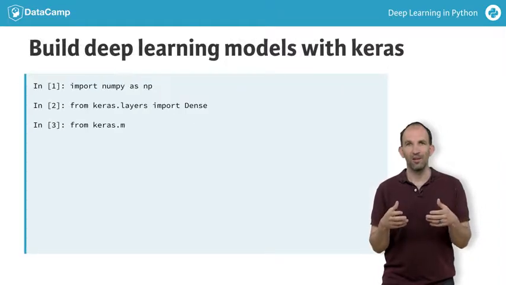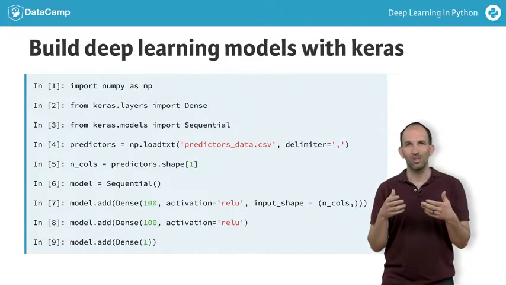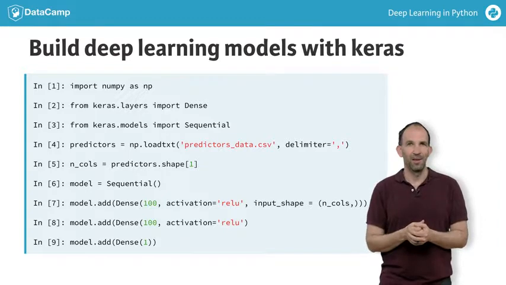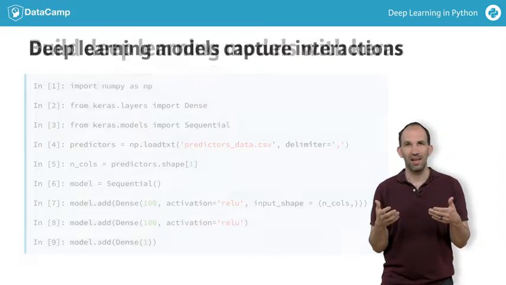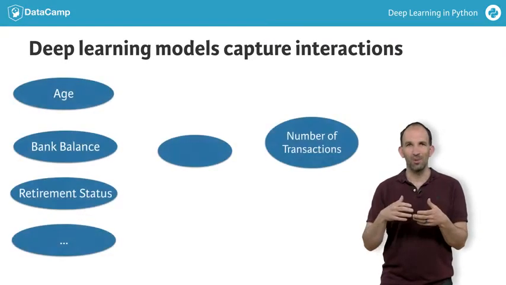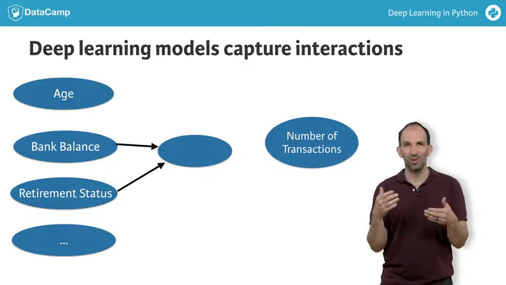You'll write code that looks like this to build and tune deep learning models using Keras to solve many of the same modeling problems you might have previously solved with scikit-learn. As a start to how deep learning models capture interactions and achieve these amazing results, we'll modify the diagram you saw a moment ago. Here, there is an interaction between retirement status and bank balance.